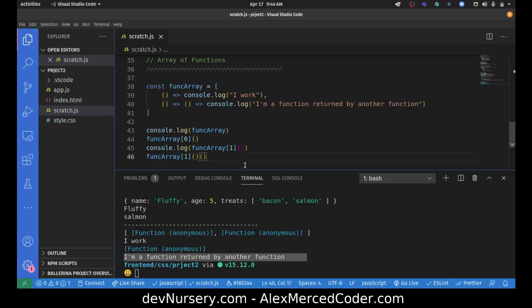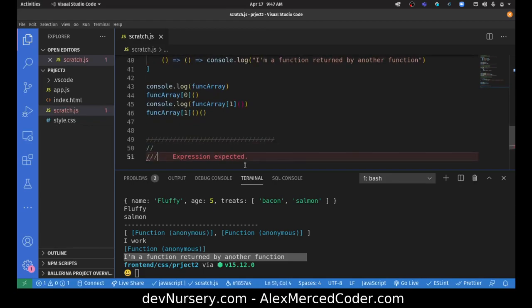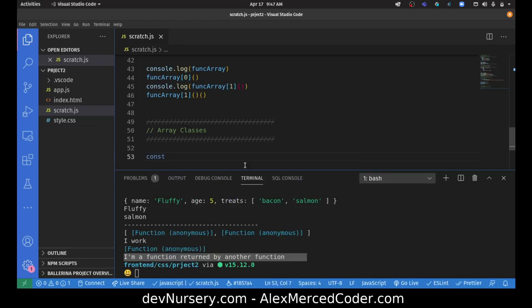Okay, so you can see there's a lot of different ways to do it. I mean, you could even theoretically, just as a bonus one, I think we kind of illustrated the point. But you can even do an array of classes. I find this to be the funniest one. When I tried to do this once, I was shocked that it worked. It just didn't make sense as something you could do.